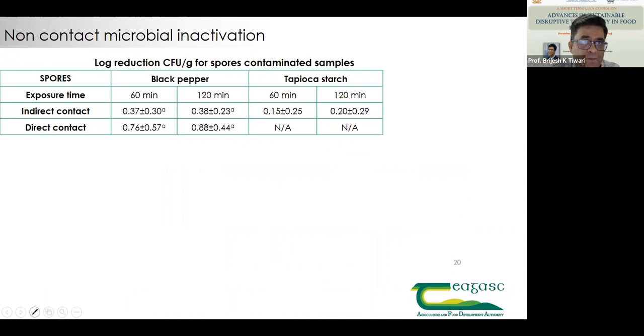Over here again, when it comes to spores, this was one of the challenges. We could not inactivate those spores using this particular technique. Whether it's indirect contact or direct contact, we did not see a significant reduction. The main reduction we observed was only about half a log, around 50 to 60% reduction in spore counts. But at least for vegetative cells, which is quite interesting and good for spices and condiments,